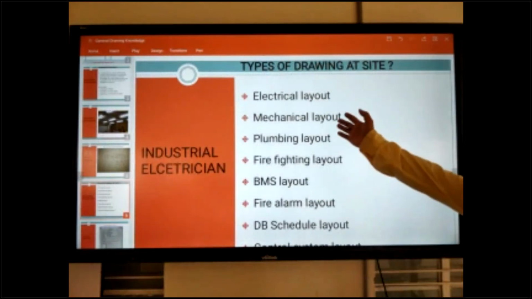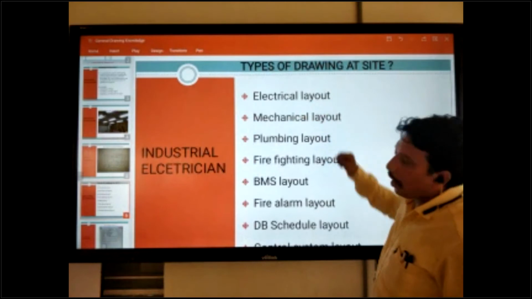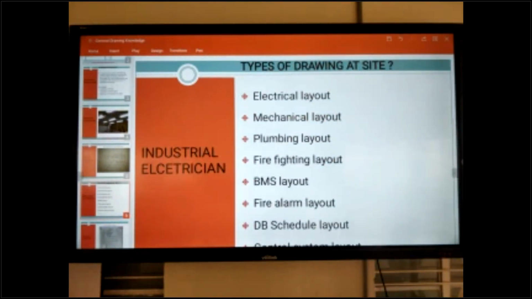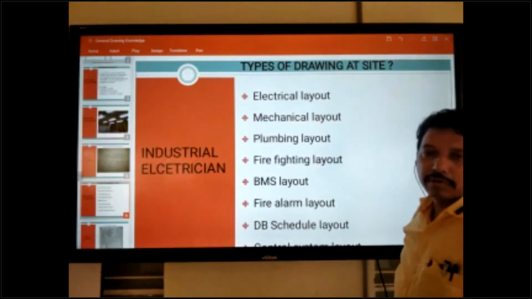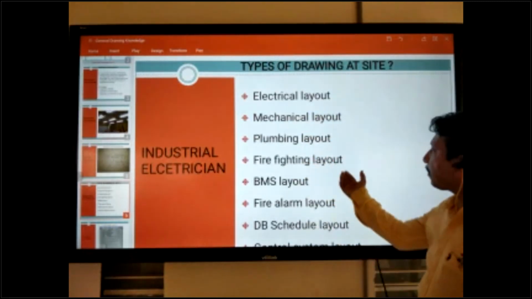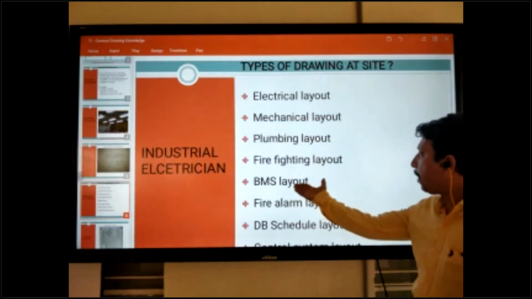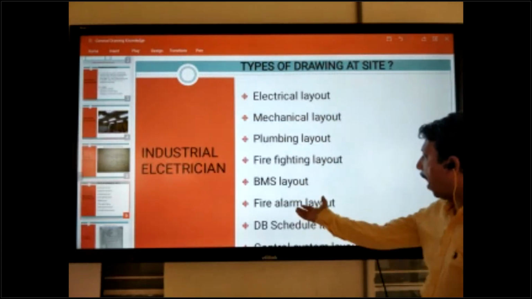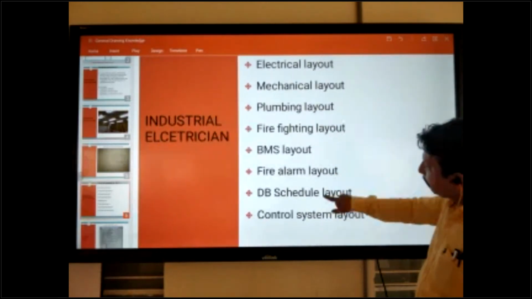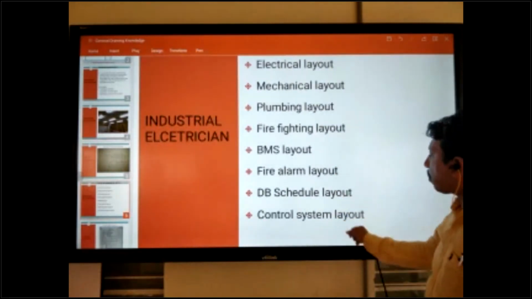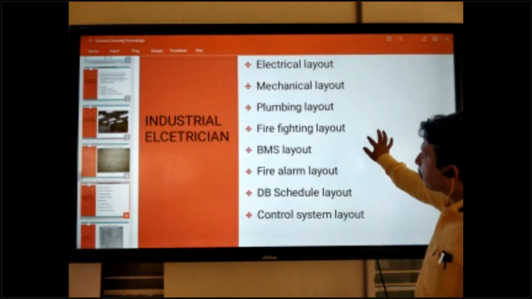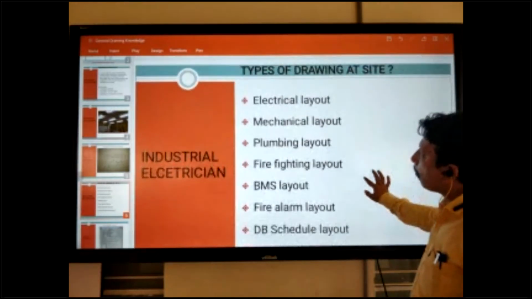Available are electrical layout drawing, mechanical layout, plumbing layout, firefighting layout, BMS layout, fire alarm layout, DB schedule layout, and control system layout. Maximum we can find inside this type of drawing, okay?